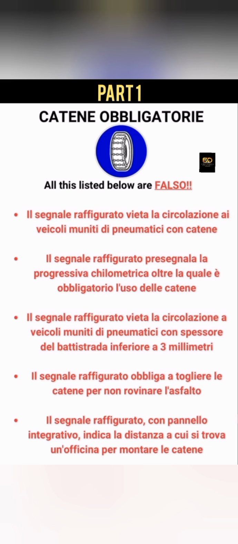Il segnale raffigurato con pannello integrativo indica la distanza a cui si trova un'officina per montare la catena. So it is not true. There is no panel that will tell you about an office where you need to mount your chain. So if you want to mount your chain and you don't know how to mount it, go and meet your mechanic to mount it for you. If you don't know how to fix your winter tire, a vulcanizer can always do that for you. So this one is not telling you about any office where they can mount the chain for you.